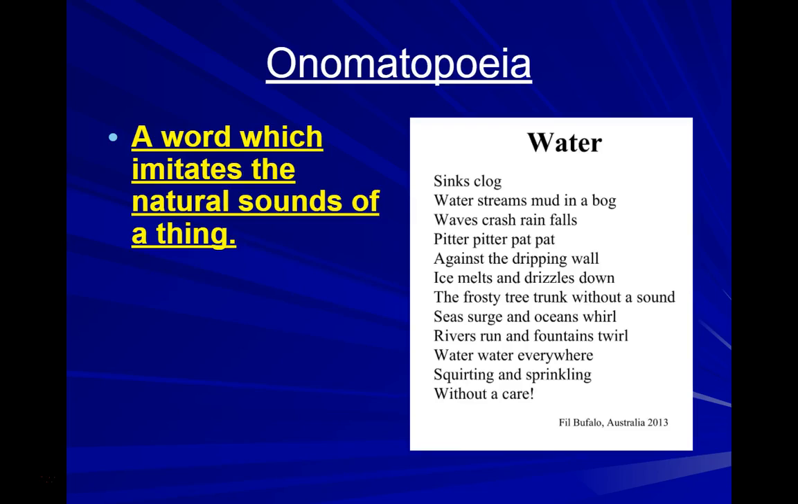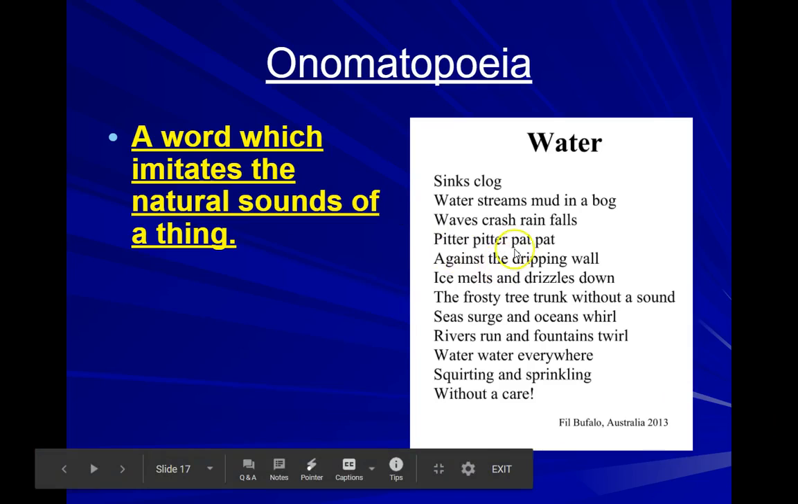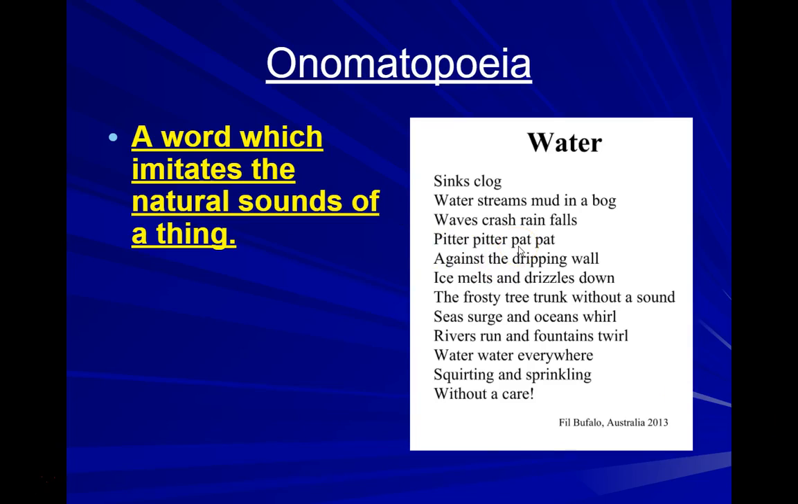Onomatopoeia. Onomatopoeia is a word which imitates the natural sounds of a thing. So if you look over here, it says pitter, pitter, pat, pat. And those words imitate things that you can find in nature. So that's what makes it an onomatopoeia.